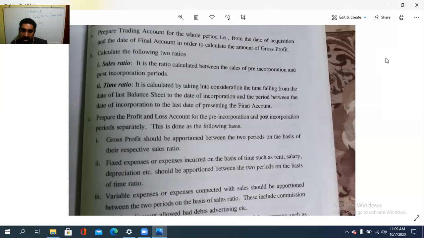GP, gross profit, is to be apportioned between the two periods on the basis of their respective sales ratio. So we must apportion gross profit on the basis of the sales ratio we have found. Then fixed expenses, or the expenses incurred on the basis of time, such as rent, salary, depreciation, etc., should also be apportioned between the two periods on the basis of the time ratio.